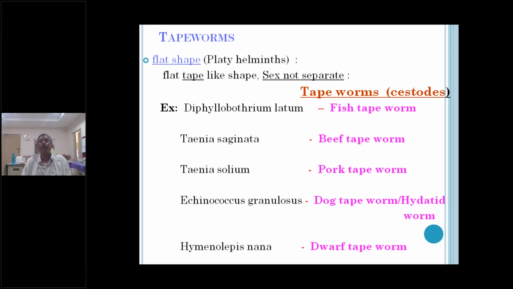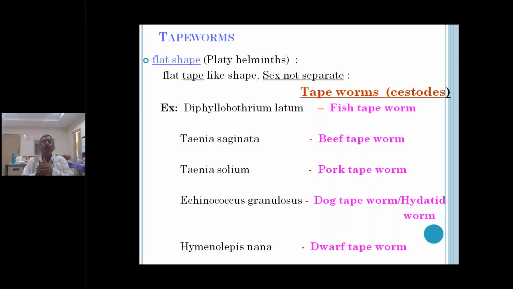They are platyhelminthes. Platyhelminthes have a flat, tape-like shape, and the sexes are not separate. Diphyllobothrium latum is a fish tapeworm. We'll discuss Diphyllobothrium latum today. Taenia saginata is a beef tapeworm. Taenia solium is a pork tapeworm. Echinococcus granulosus is a dog tapeworm or hydatid worm. Hymenolepis nana is a dwarf tapeworm.